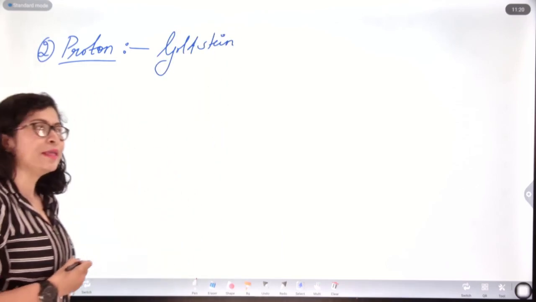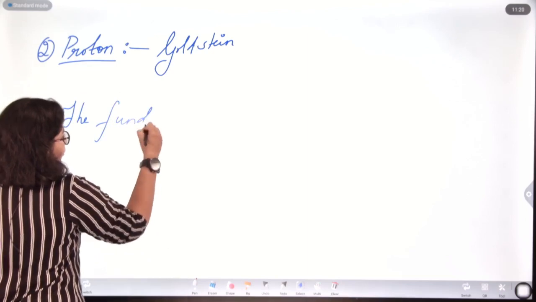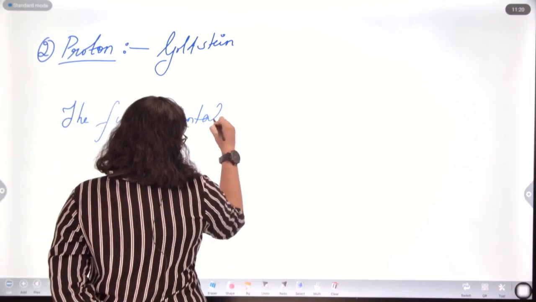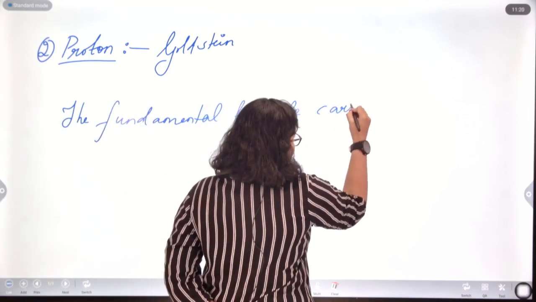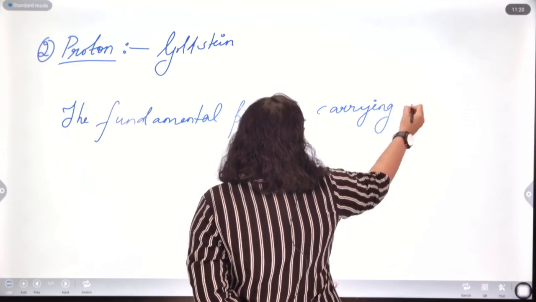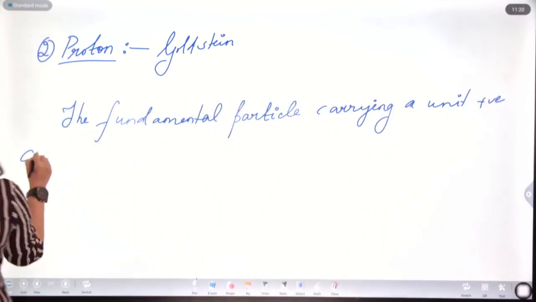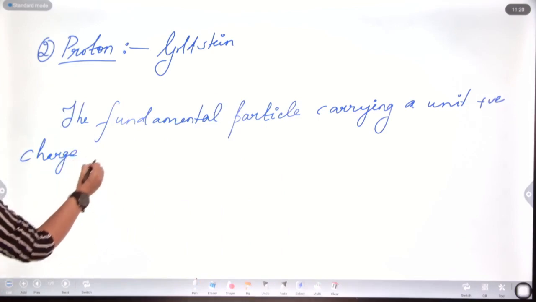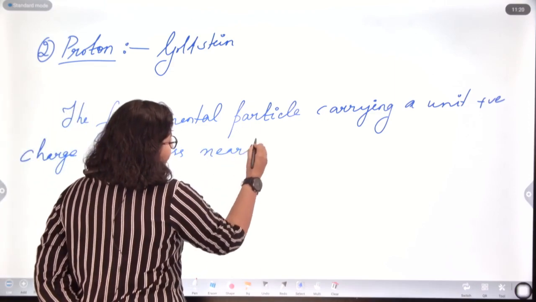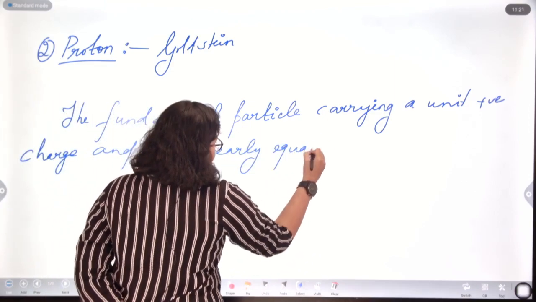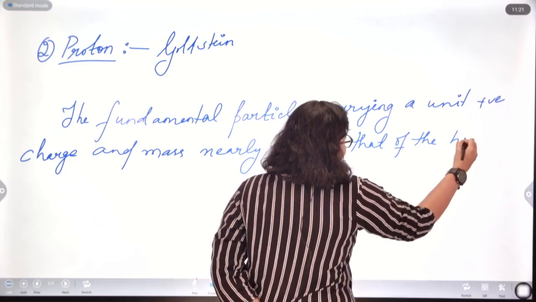According to them, they defined the proton as the fundamental particle carrying a unit positive charge and mass nearly equal to that of the hydrogen atom.